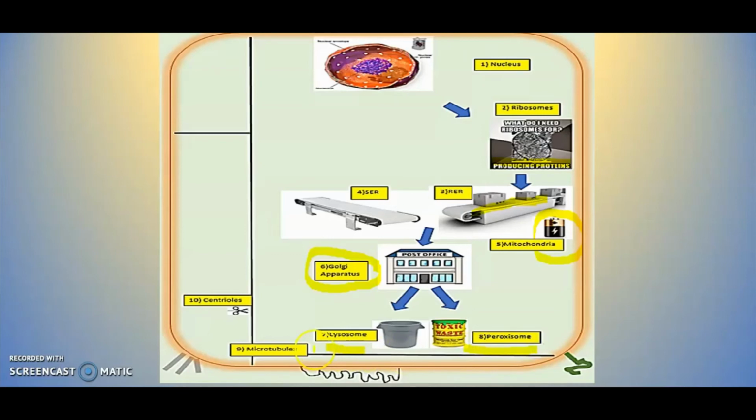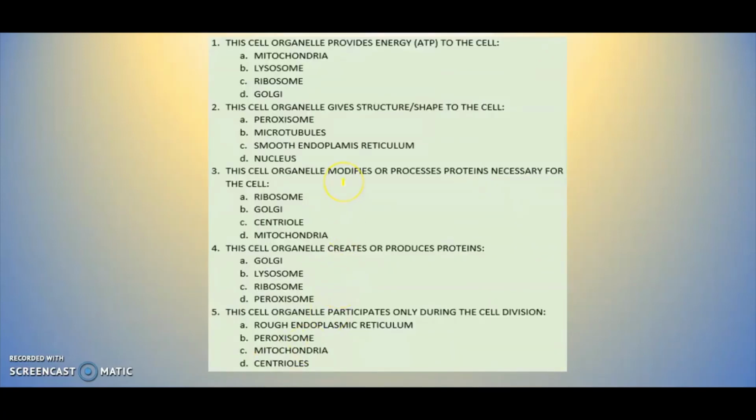In addition to that, we have some tubes, microtubules. They are going to be the bones of the cell, so they can maintain the shape that the cell has. And the centrioles are represented here by a pair of scissors because the centrioles are going to help the cell during cell division. So let's review this with some questions.